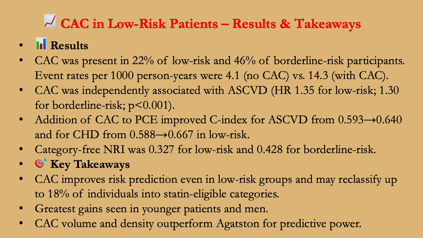Addition of coronary artery calcium to the pooled cohort equation improved the Harrell C index for atherosclerotic cardiovascular disease from 0.593 to 0.640, and for coronary artery disease from 0.588 to 0.667 in low risk.